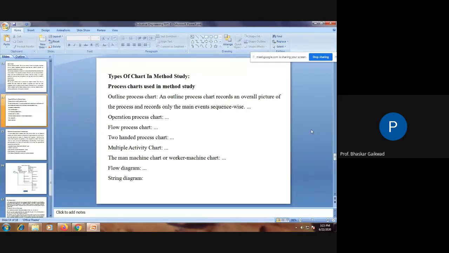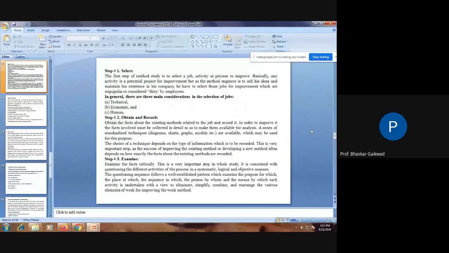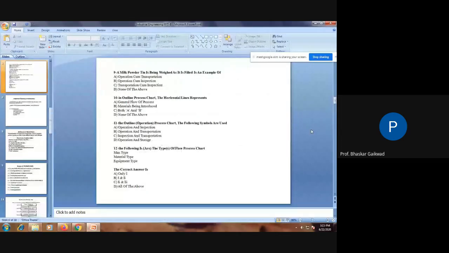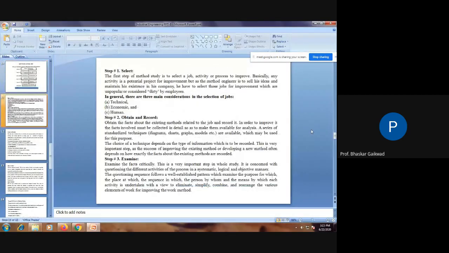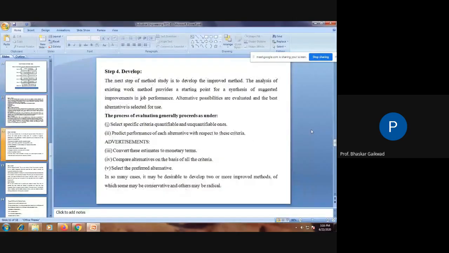In your exams, questions will be there: define the method study, what are the objectives, or sometimes the scope, and explain briefly the various techniques used in method study. So if you go for the revision of the same, here are the definition, the objective, the scope, and the procedure. Then whatever points are given in the procedure, a brief explanation of the charts is given here.